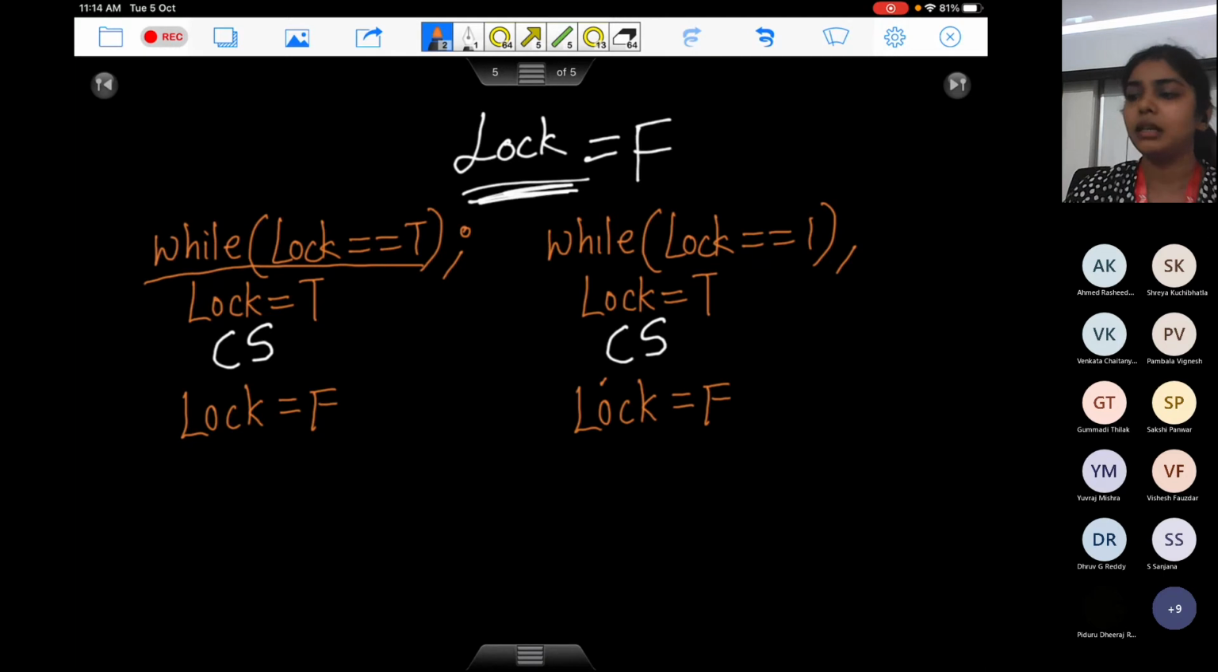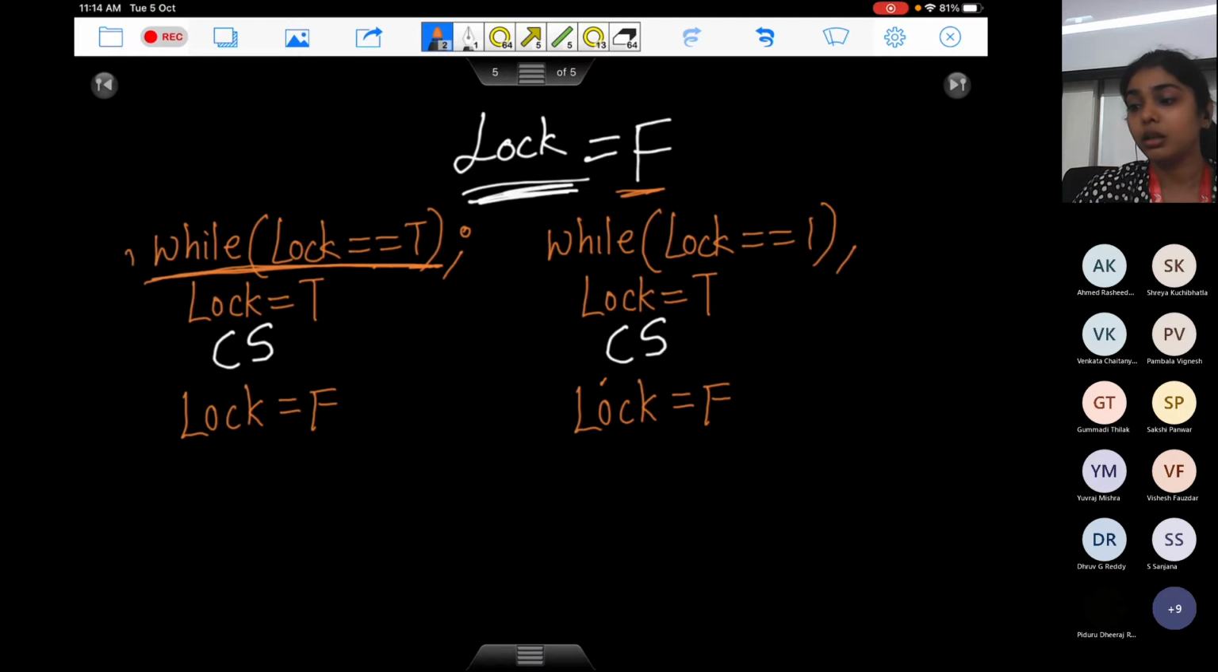So look at this here. Let's say T0 is executing. It checks while lock equals true. It says, well, no, lock is false. I can go and execute in my critical section. And this first statement is executed, right? For this T0 process now, lock is false.